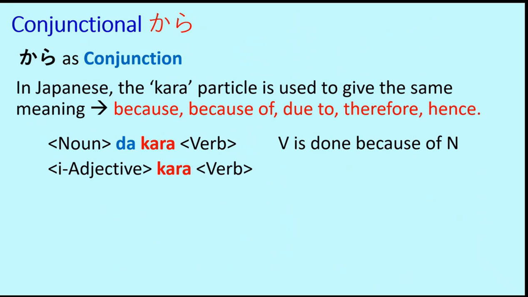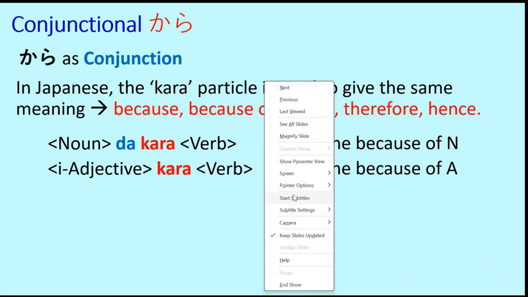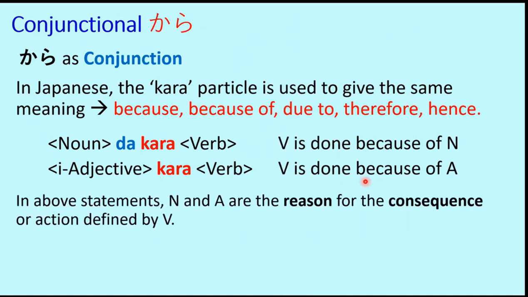And the other form is the i-Adjective, which we discussed in the last lesson. So if there is an i-Adjective, then there will not be any da. There will be directly the adjective followed by kara and followed by the verb. So here again, V is done because of A, or V happens because of A. And in the previous one, V is done because of N, or V occurs because of N.